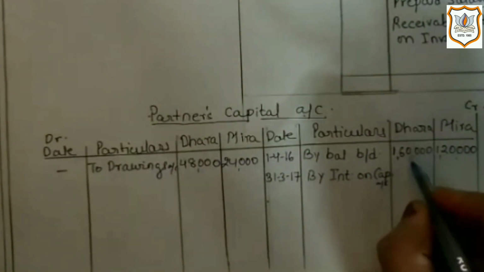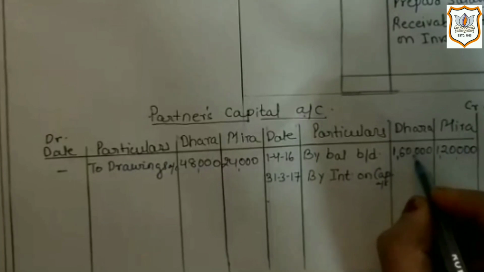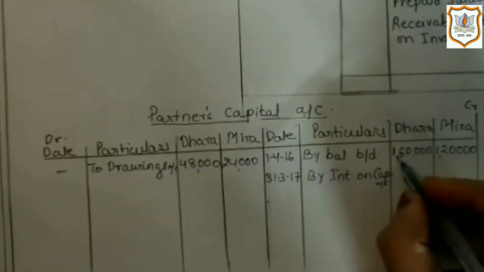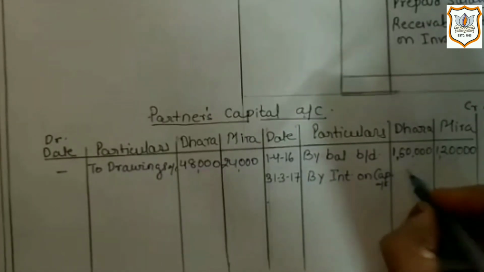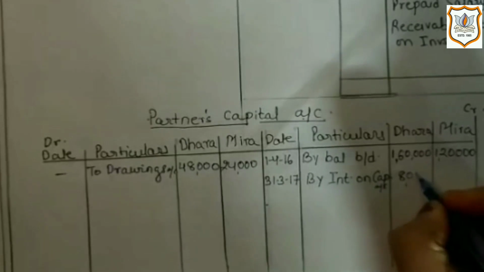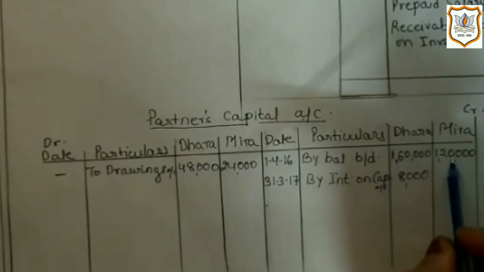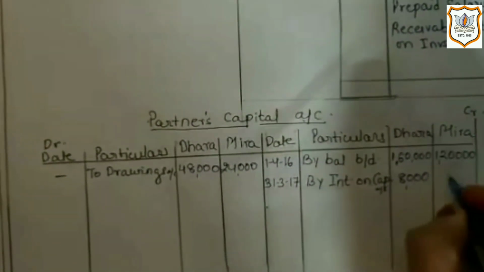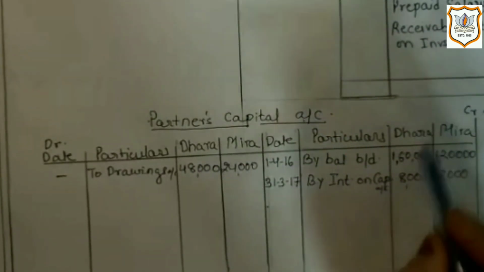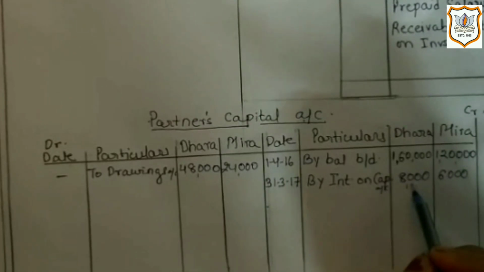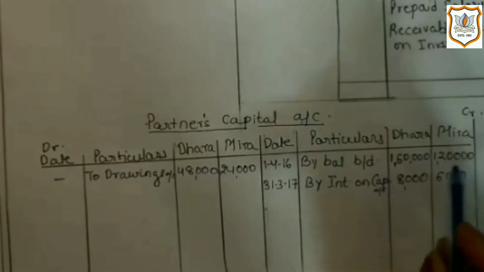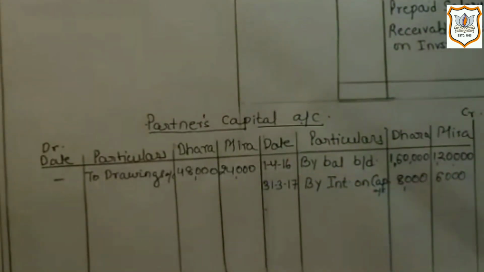So here opening capital balance is 1,60,000 and 5% interest rate is given. So 5% of 1,60,000 we will get 8,000. And 5% of 1,20,000 is 6,000. So Dhara is receiving 8,000 from the firm and Meera is receiving 6,000 from the firm as interest on capital.